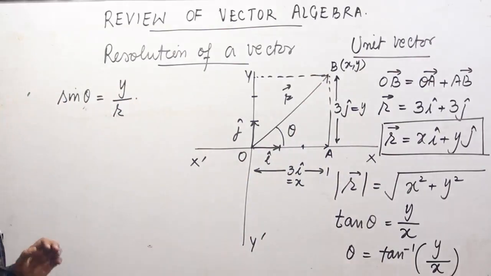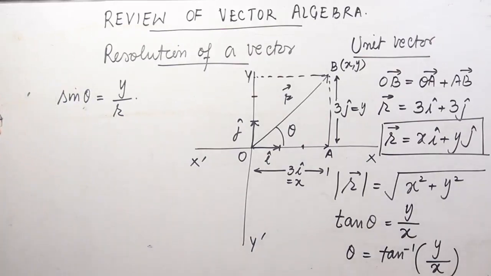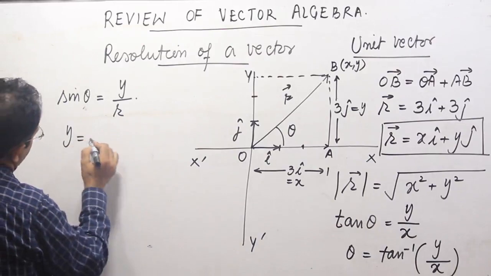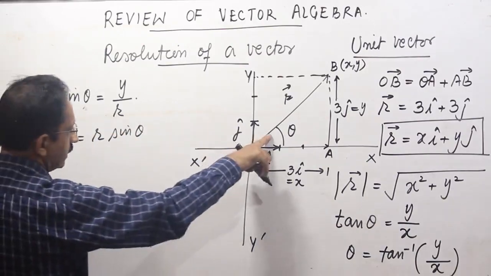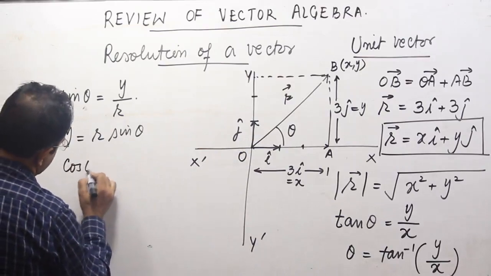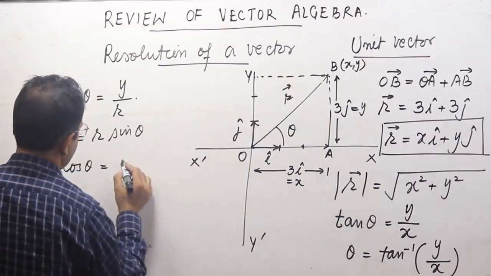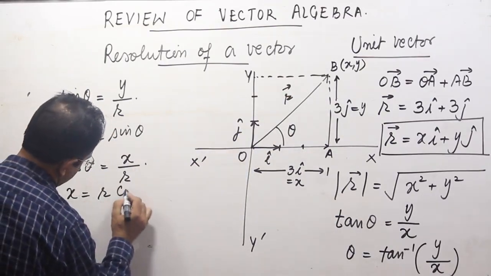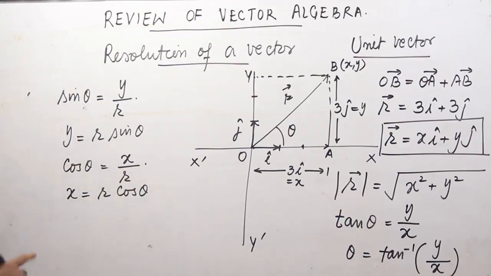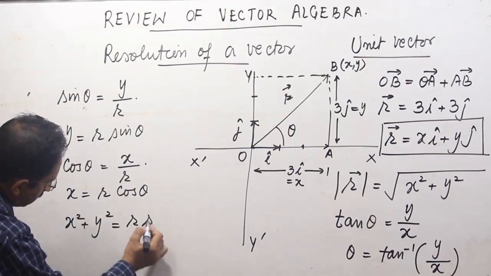Remember, I am taking the ratio of magnitudes. I cannot divide a vector with a vector. And I have y equal to r sin theta. Similarly, we have cos theta is equal to base x divided by r, or x becomes equal to r cos theta. So if I square x and y, x square plus y square, I obtain r sin